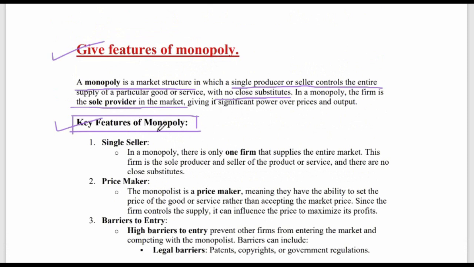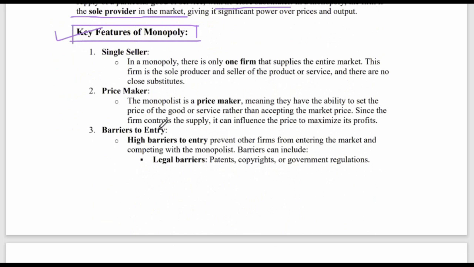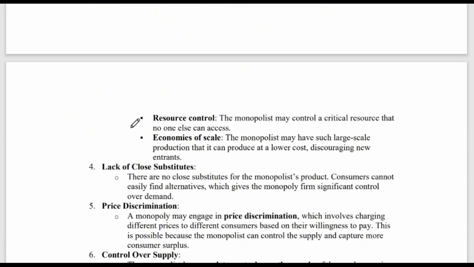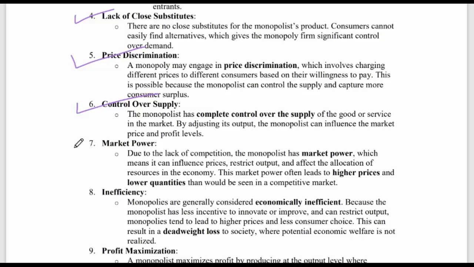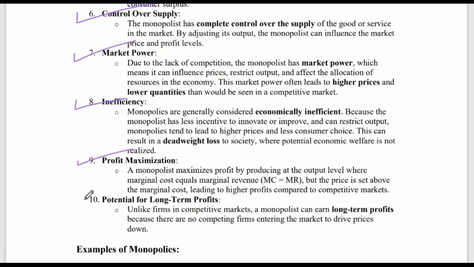Key features can come for a bigger question, higher marks, say 6 marks or maybe 13 marks. These are the features. In a monopoly there is a single seller. The single seller is also the price maker, and there are barriers to entry. There is lack of close substitutes. This we already did in the definition. Price discrimination, this we'll learn. Control over supply, market power, inefficiency, profit maximization, and potential for long-term profits.